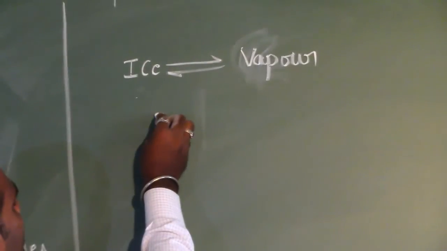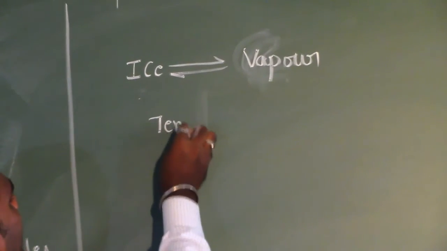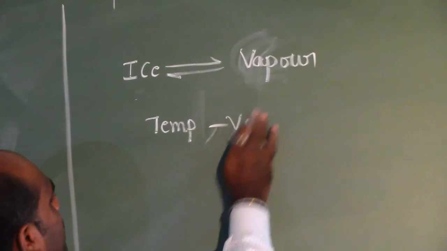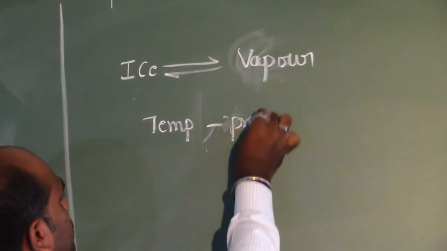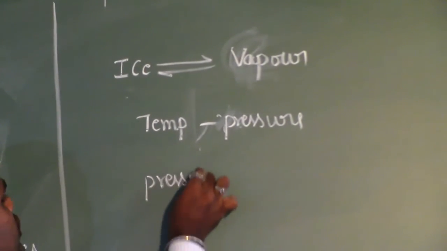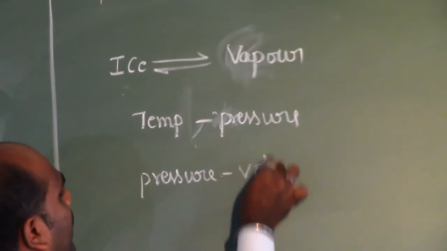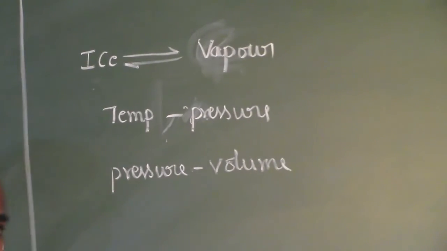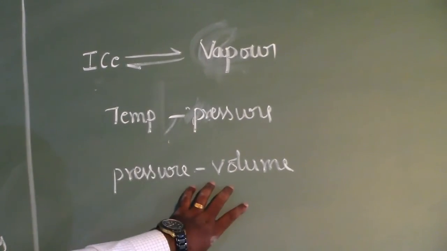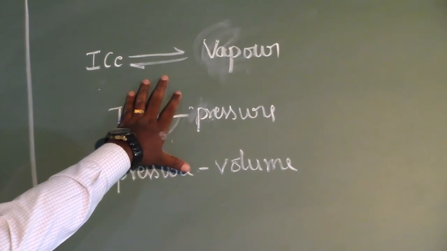If you consider this equilibrium, here there are 2 phases and 1 component. But here we can use either temperature and pressure, or pressure and volume. Either of these 2 parameters can be used to specify the system. But in actual sense,